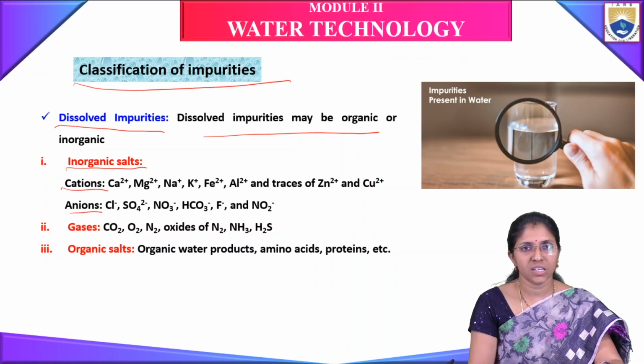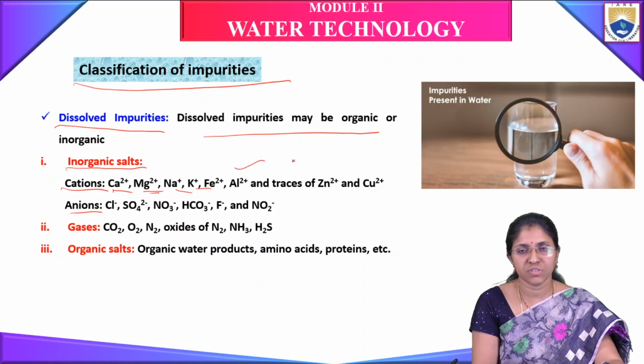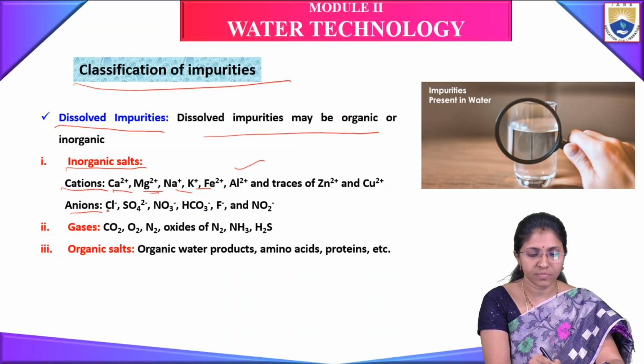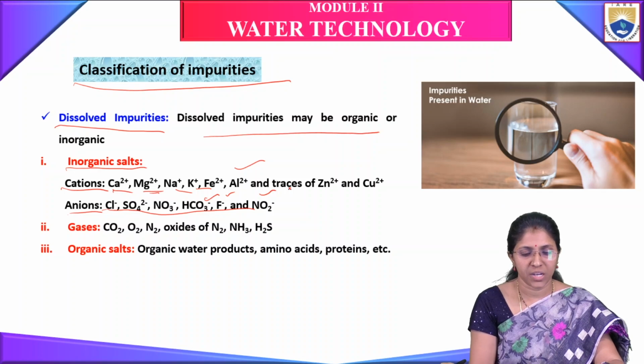Examples of cations are calcium, magnesium, sodium, potassium, iron and aluminum, and also traces of zinc and copper, plus 2. Anions are Cl minus, SO4 minus 2, NO3 minus, bicarbonate HCO3 minus, F minus and NO2 minus.